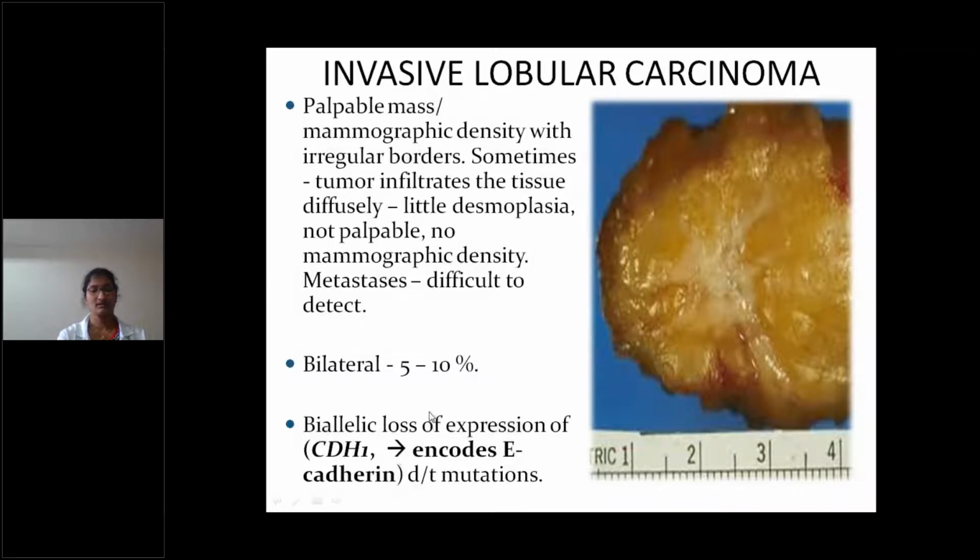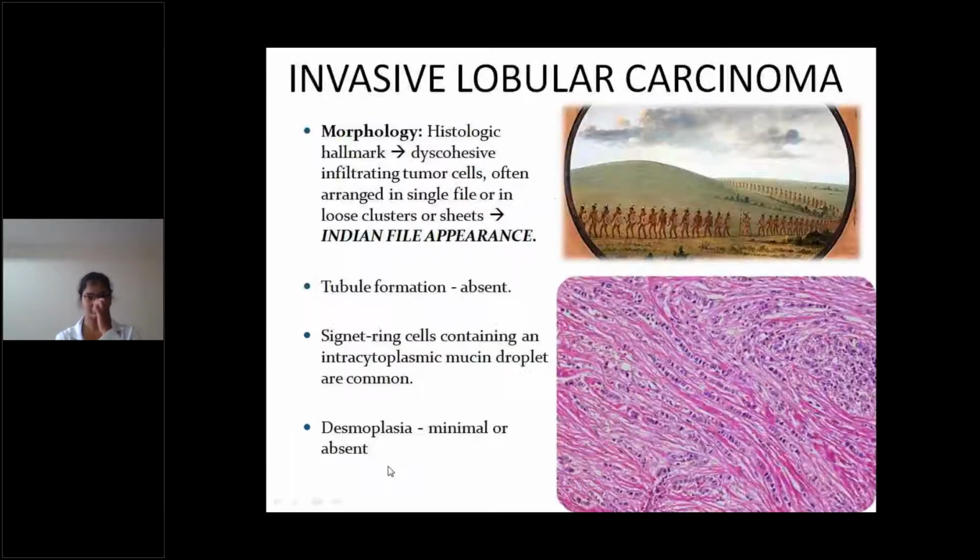What are the genetic abnormalities? Primarily loss of expression of CDH1, which encodes E-cadherin, due to mutations. Loss of E-cadherin was also discussed in lobular carcinoma in situ. This is the same genetic abnormality, loss of E-cadherin.